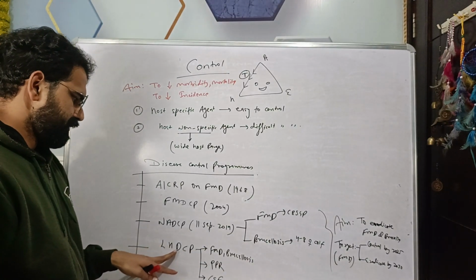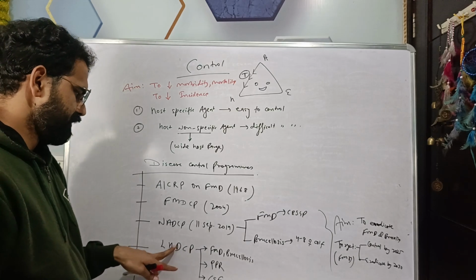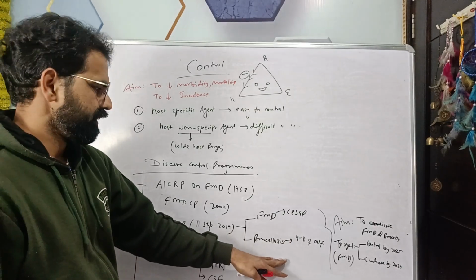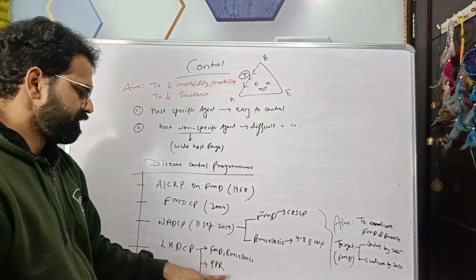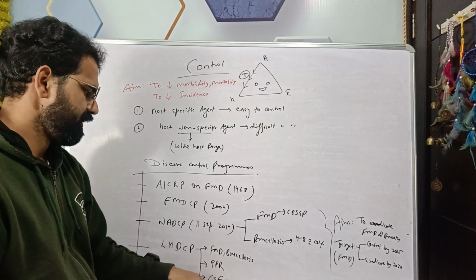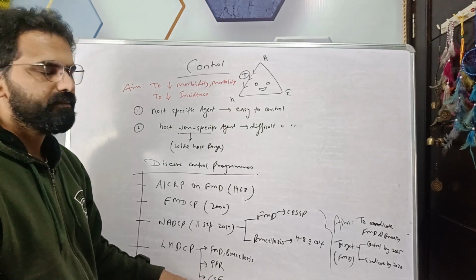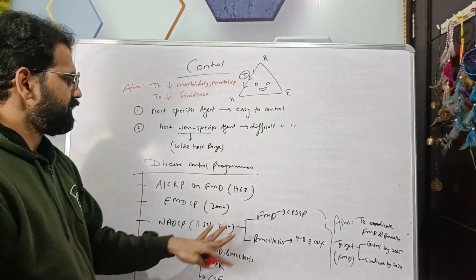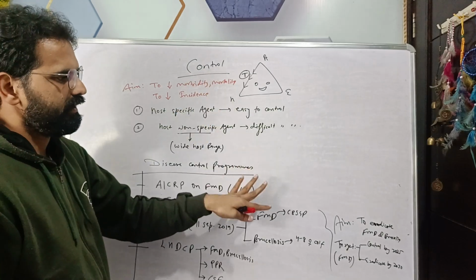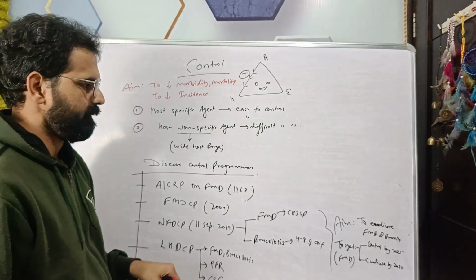Then the Livestock Health and Disease Control Program, where along with FMD and brucella, two more diseases are included: PPR, that is goat plague, and CSF in pigs. So these are disease control programs with the aim to control and eradicate the disease from India.